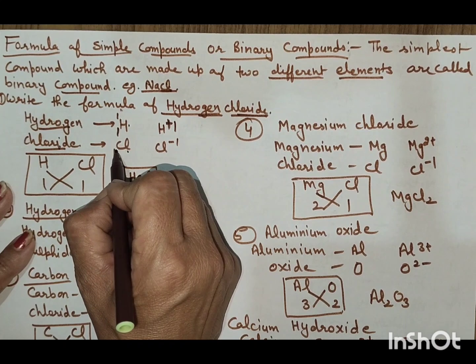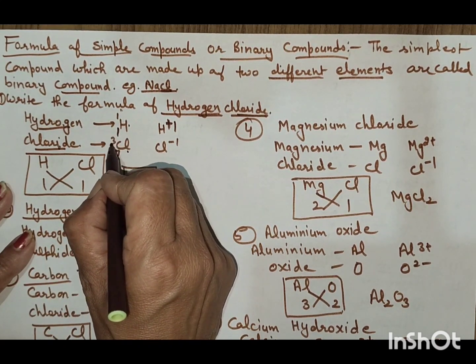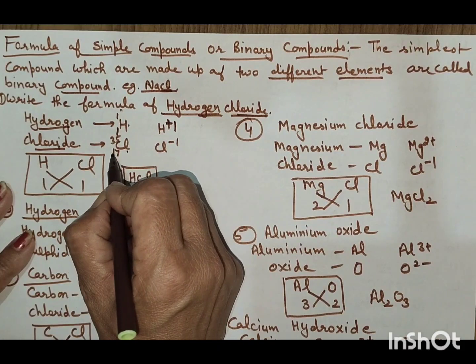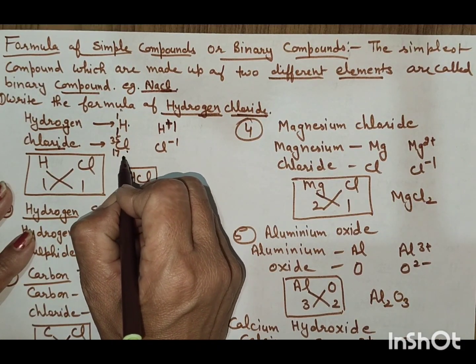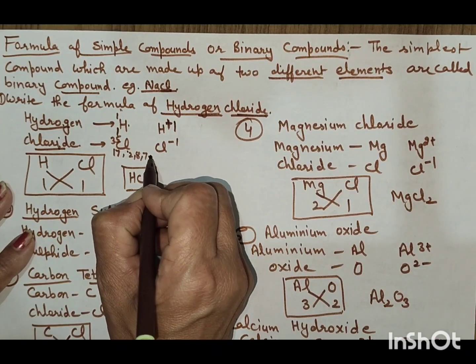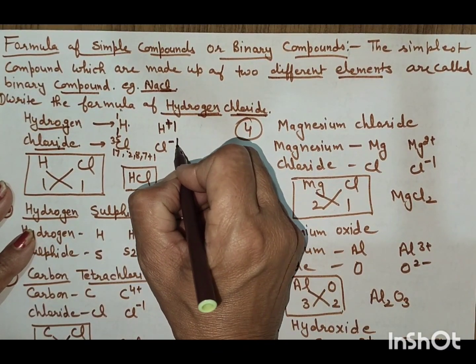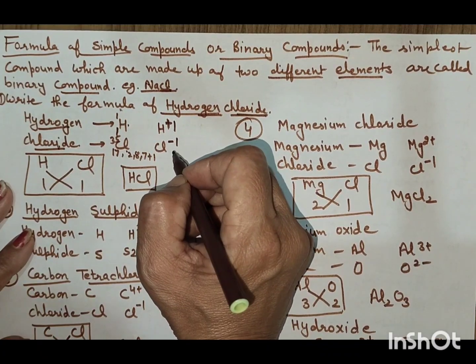Chlorine is at 17, its mass number is 35, and its electronic configuration is 2, 8, 7. It can gain 1 electron, hence its valency or combining capacity is minus 1.